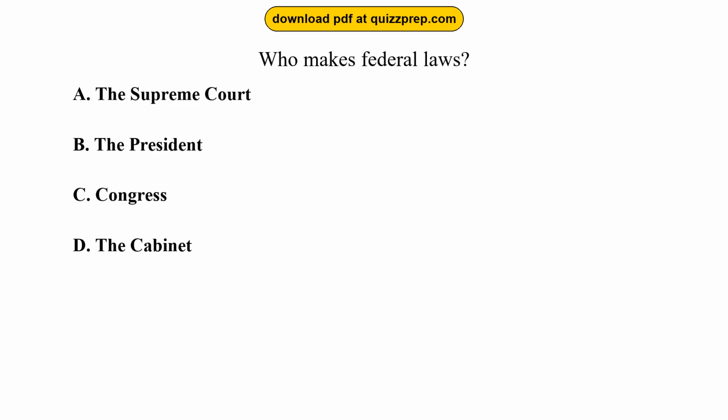Question 45. Who makes federal laws? Option A, the Supreme Court. Option B, the President. Option C, Congress. Option D, the Cabinet. The correct answer is option C, Congress. Congress, the legislative branch, is responsible for writing and passing federal laws.